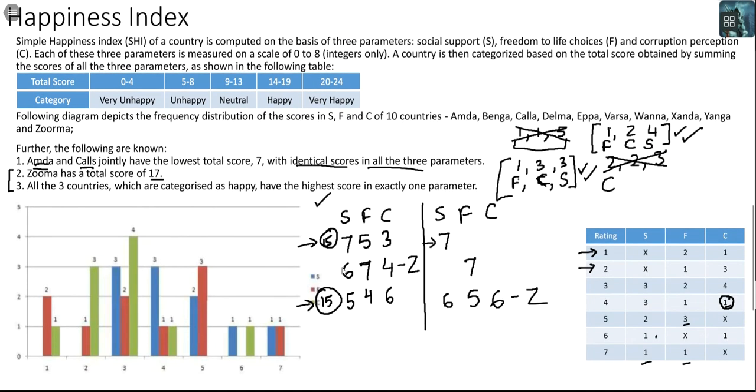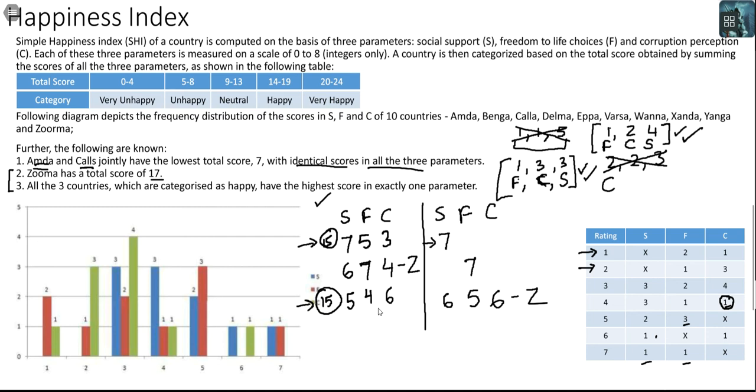Okay, right now I have 2 countries that are at 15. Can I increase the first country? 7 is fixed, 5 is fixed, I can't increase it. This one, can I increase? No, I cannot get this to 4 because 1 4 is already being used by Zuma. So this is stuck at 15.